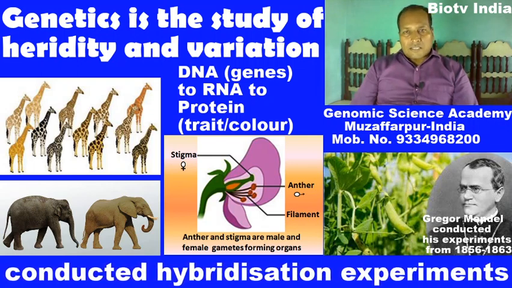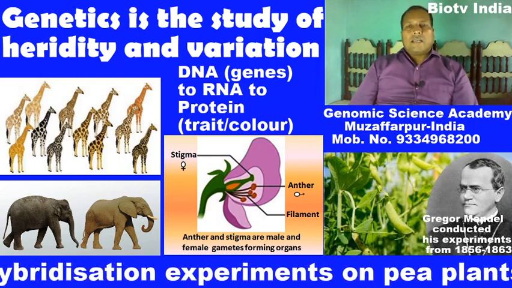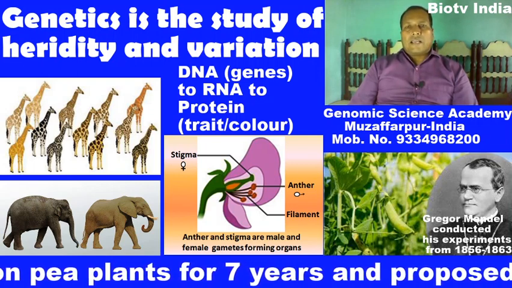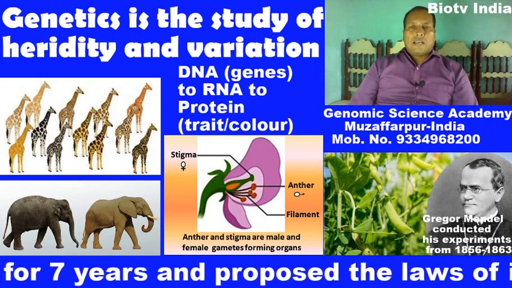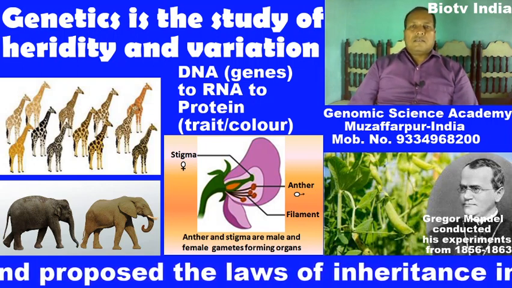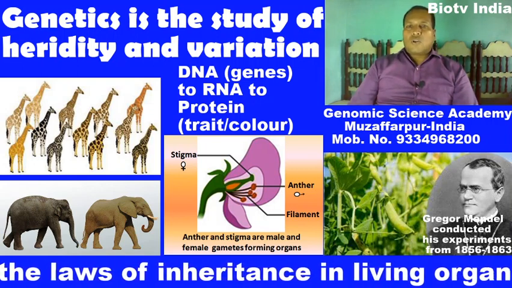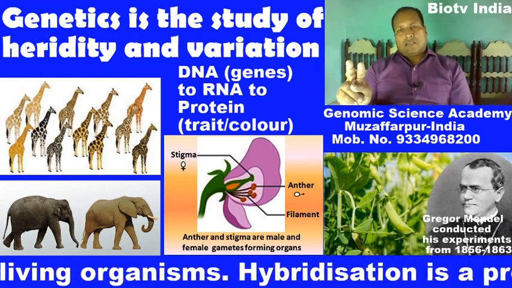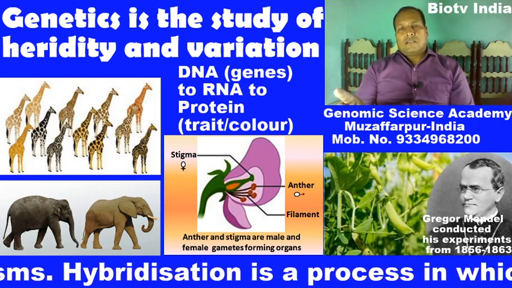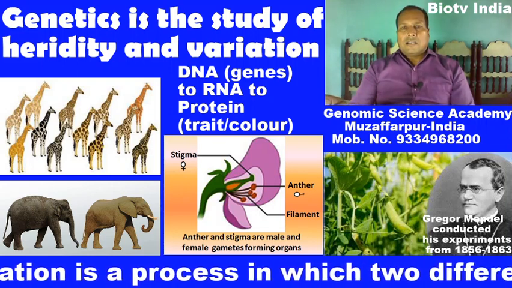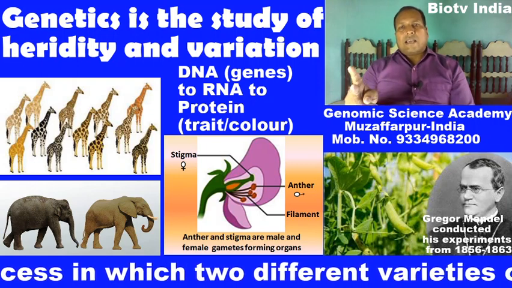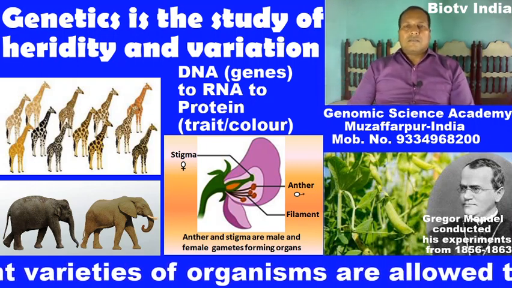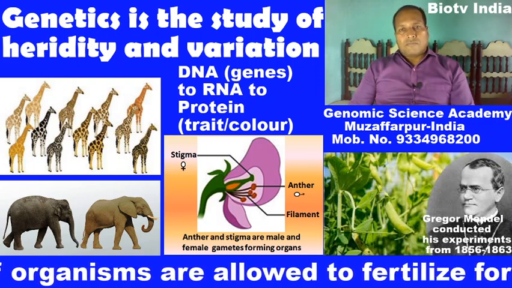In sexual reproduction, there is a stage where gametogenesis occurs. Gametogenesis means production of gametes. There are two types of gametes: male gamete and female gamete. The male gamete is produced by the male and the female gamete by the female.